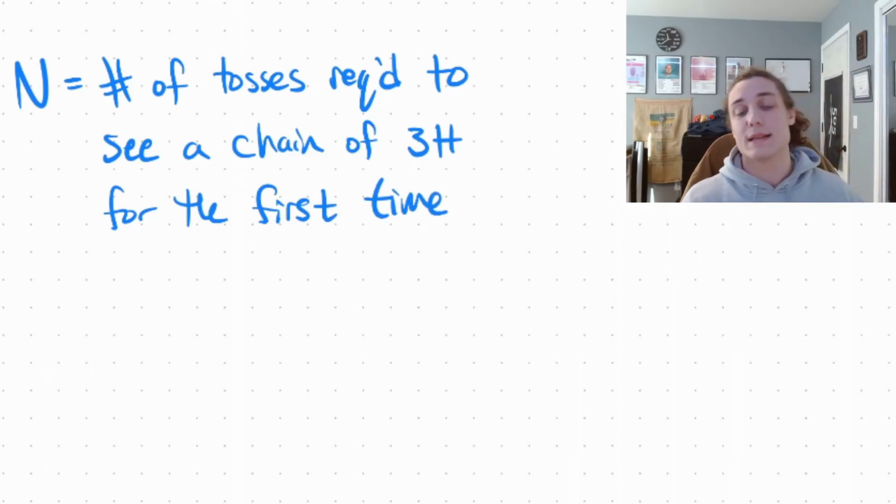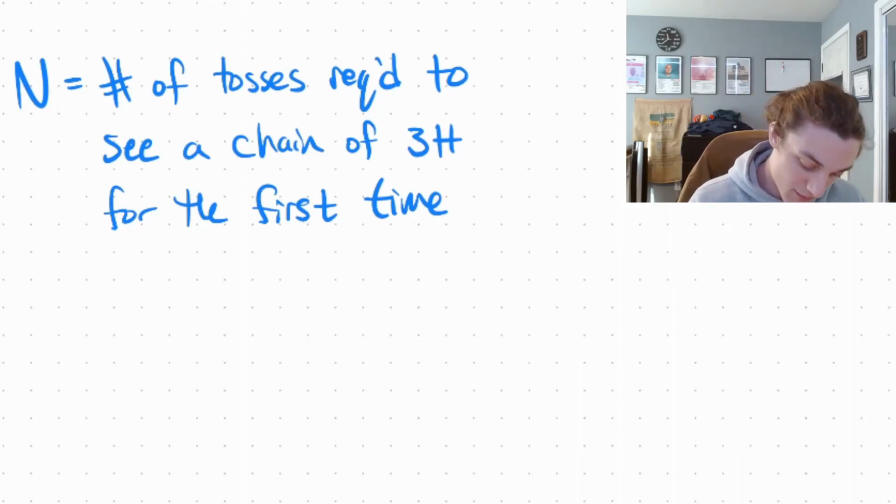Okay, now what is n? Is n a discrete number? Well, no, n is a random variable. Okay, the expectation is a discrete number, right? But the actual n that we define here is a random variable. I can prove it to you right now.